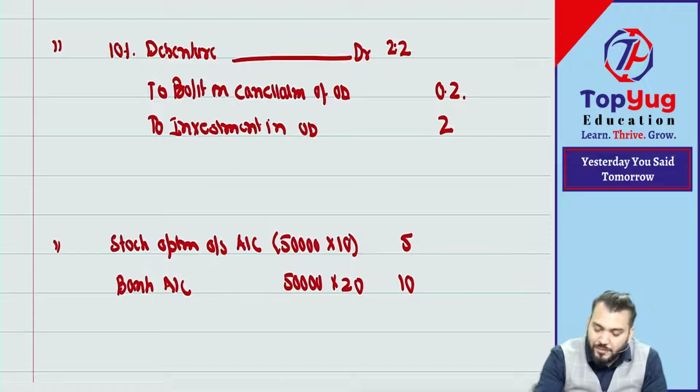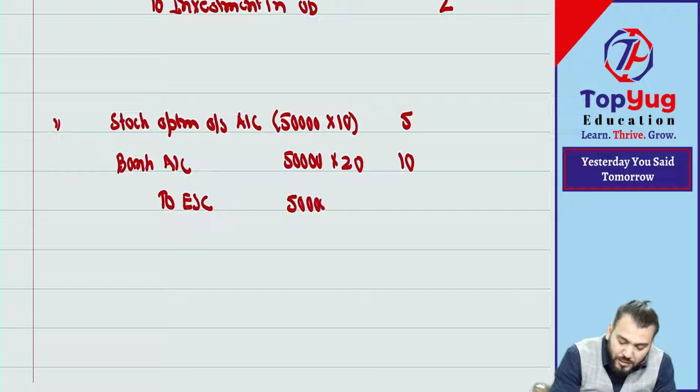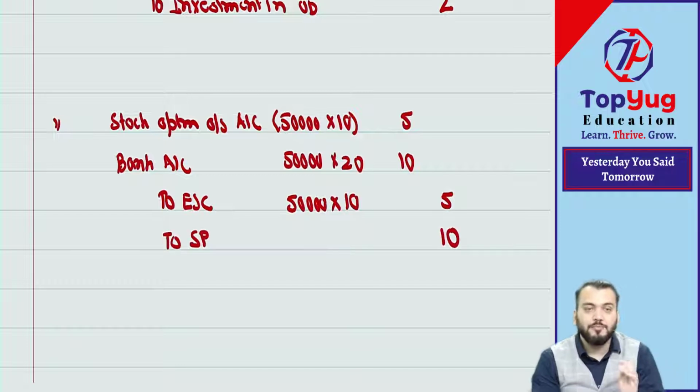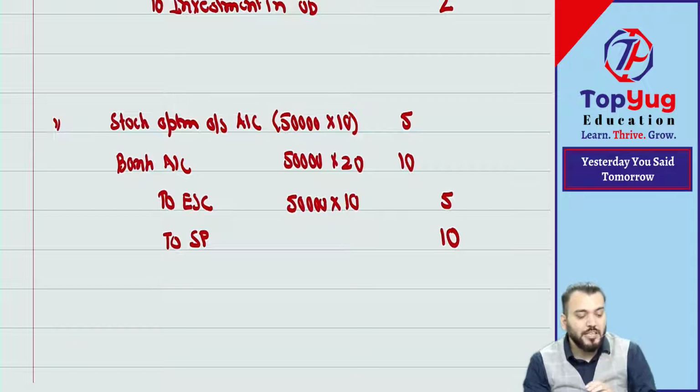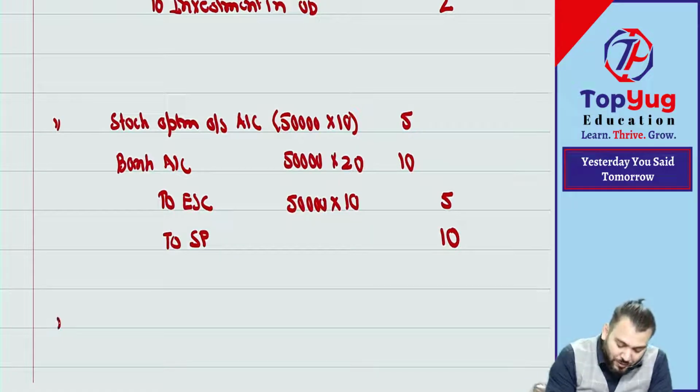What will be allotted? Equity share capital. Nominal value is what? 50,000 into 10, 5 lakh, and the balance will be what? Securities premium. It means 10 will be securities premium. And now you can see we have sufficient premium. So we can write off what? Premium on buyback and premium on redemption of preference shares. I hope you are understanding. Correct? So can we write off now?